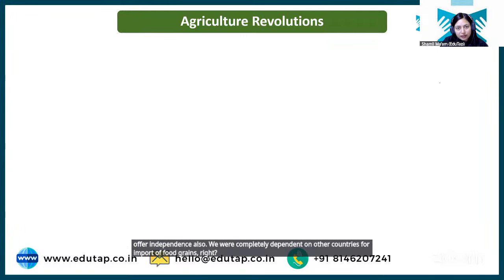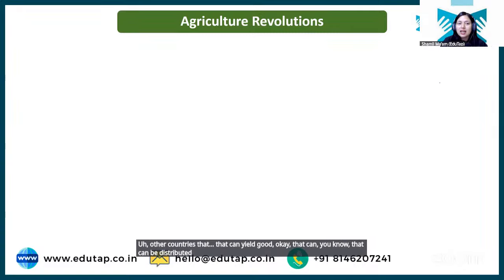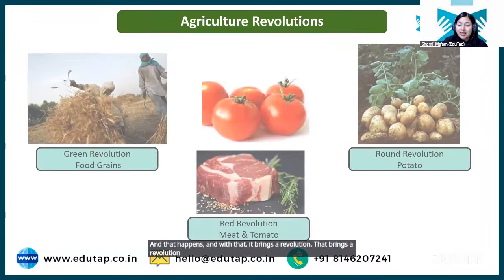Then slowly the government realized the need of evolving agriculture and working on it. So they started building institutes. The government started importing varieties from other countries that could yield well and could be distributed to the farmers. And with that came a revolution, which is known as the green revolution, right?